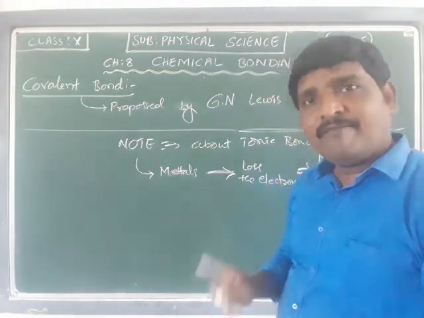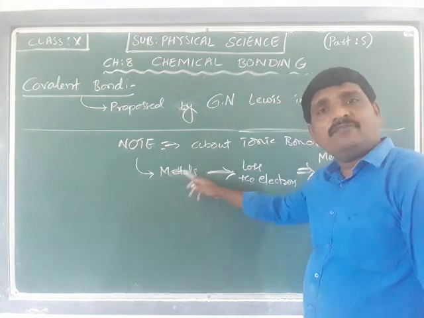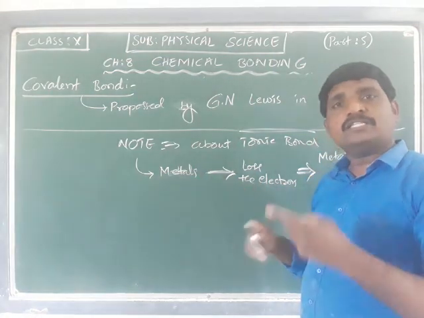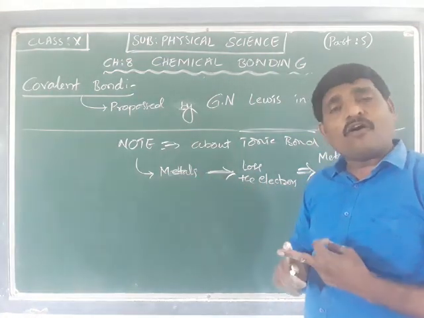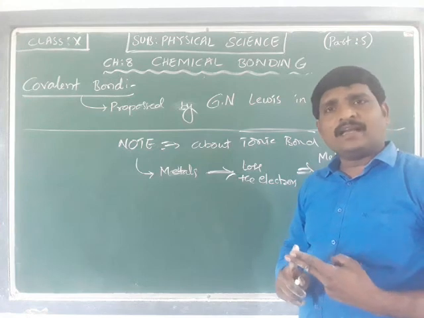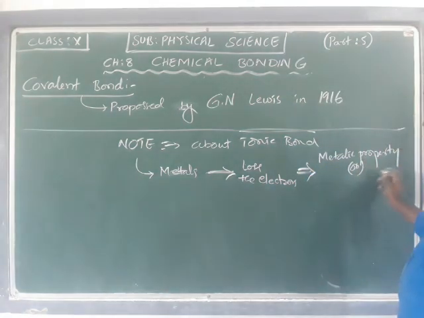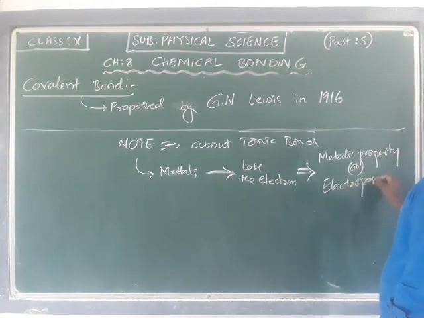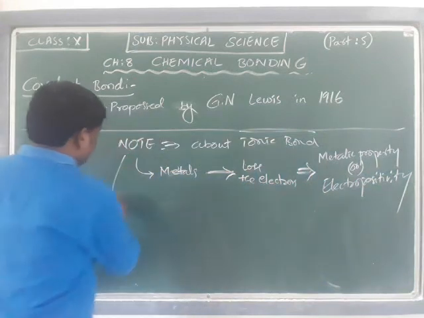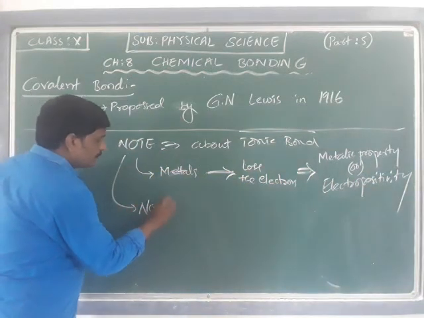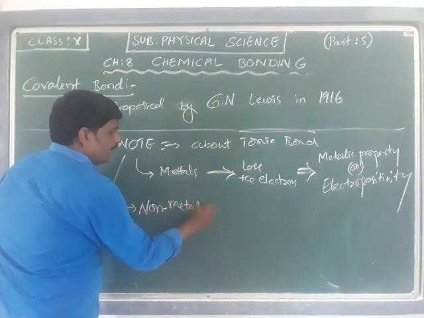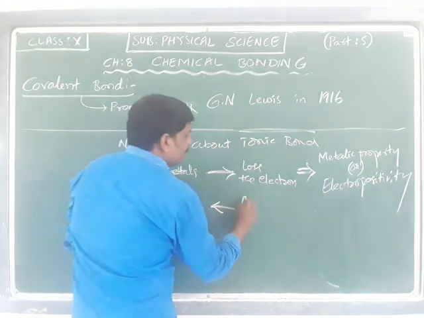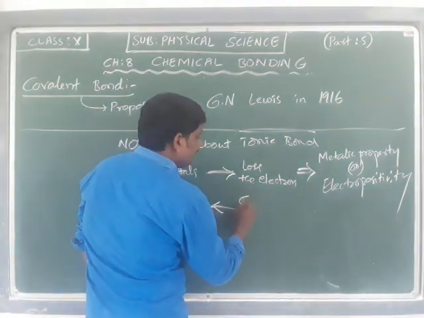Keep in mind, repeating one more time, metals have the tendency of losing electrons to attain the octet and form the cation. That is why it is called metallic property or electropositivity. Whereas on the other hand, non-metals have the tendency of accepting or gaining electrons.